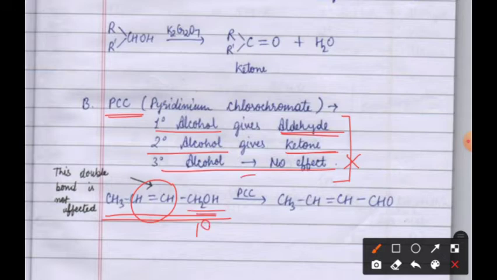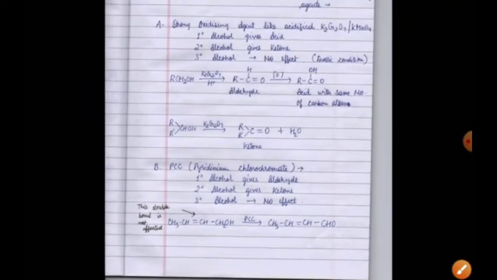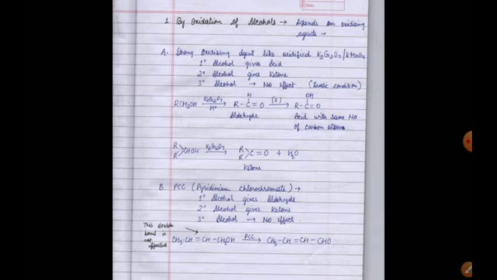Now PCC has an advantage that it will not affect this double bond. This double bond is not affected, and this 1 degree alcohol will change into aldehyde. So we can use PCC, pyridinium chlorochromate, when we need only aldehyde.